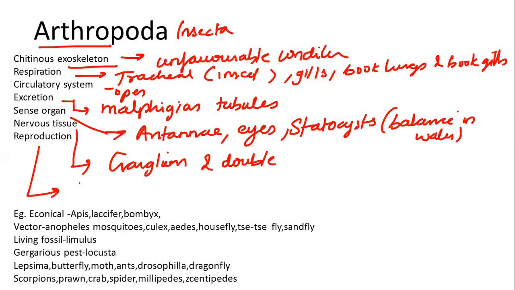When we talk about reproduction, it is mostly dioecious. Usually the fertilization will be internal, and mostly it is oviparous. The development may be direct or indirect.